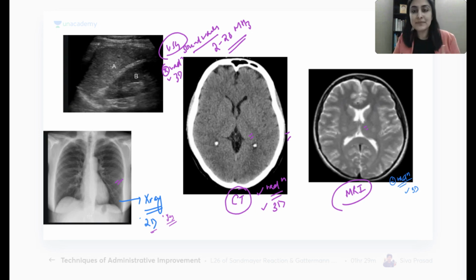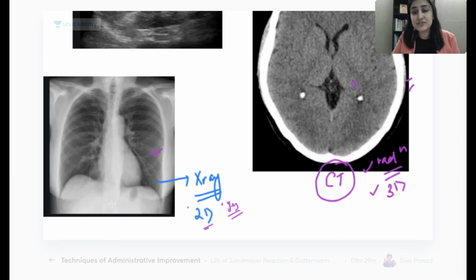But before that, something very basic that I want clear in everyone's mind. What is right? What is left? So remember, whenever I'm showing you this image, always imagine that this is a person standing in front of you. So that will make this right. That will make this left. Easy. What about MR? Will it change? Nope, nothing will change. This will be right, this will be left. What about X-ray? Even though it is a 2D investigation, will right, left change? No, still not change. So here, this is right, this is left.